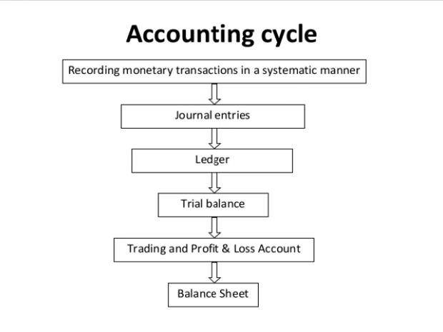Then we group the recorded entries under the same head, that is ledger. Then we summarize all the recorded entries under one head, it is trial balance. Then in business they prepare trading and profit and loss account. From this account we may know the profit or loss during a certain period. Then at the end of the period the balance sheet will be prepared. And from the balance sheet we may know the financial position of the concern.